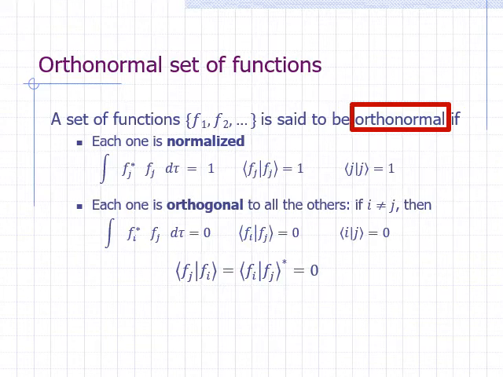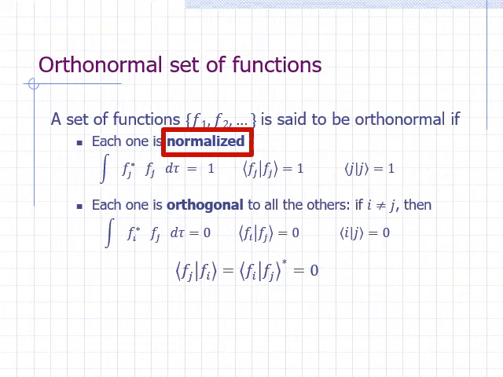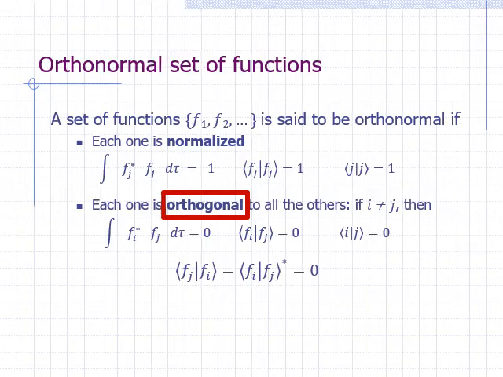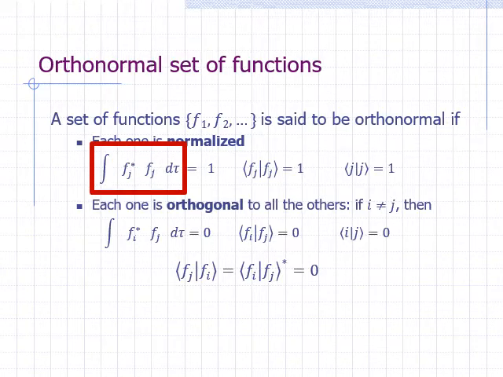A set of functions is said to be orthonormal if every function in the set is normalized, and each one is orthogonal to any one of the other functions in the set. What does it mean when we say that a function, let's say f sub j, is normalized? It's the same meaning as when we talked about the state function being normalized. It means that if we multiply f sub j by its complex conjugate, f sub j star, then integrate over all space, we get a 1.